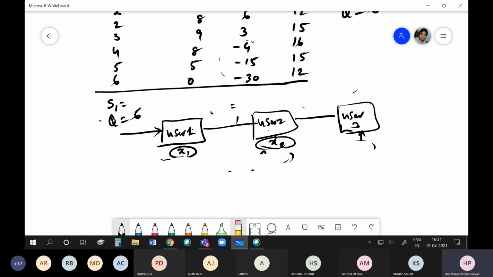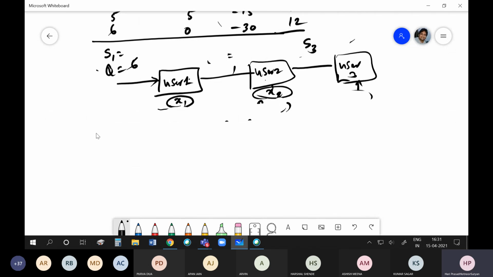That means s3 is the water available for user 3. What are the possible values which s3 can take?